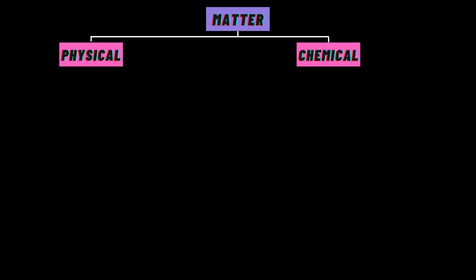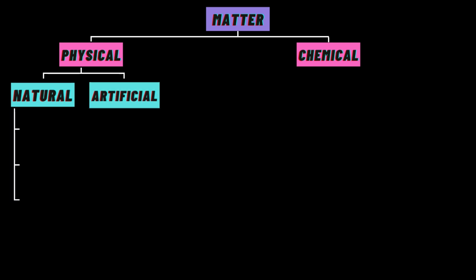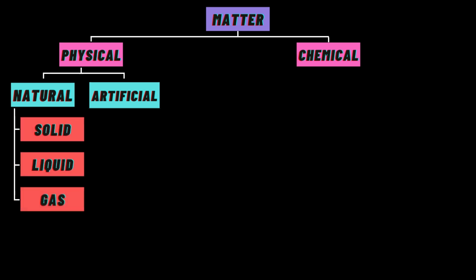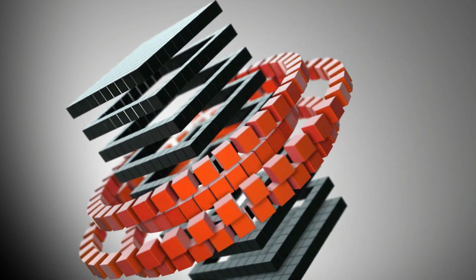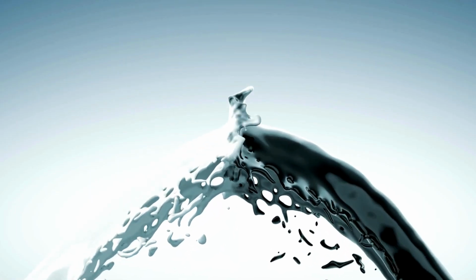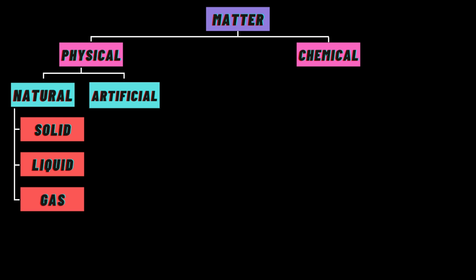First, we are going to have a look at physical composition. Under physical composition, we can again divide it into natural and artificial. Under natural, there comes the three basic states of matter: solid, liquid, and gas. Everything that is rigid, and has fixed shape and fixed volume is called solid. Liquids don't have a fixed shape, but they do have a fixed volume. Gas, on the other hand, has neither fixed shape nor fixed volume. It takes the volume and shape of the container it is in. Both density and attraction force are highest in solids, ranking down to gas.